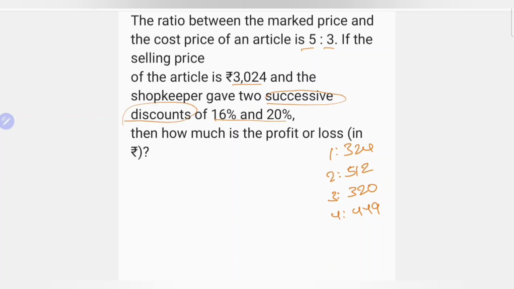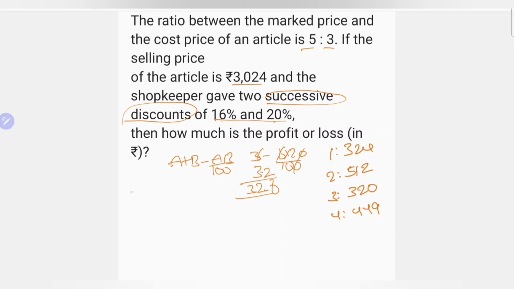The successive discount formula is A plus B minus AB by 100, that is 16 plus 20, 36, minus 16 into 20 by 100. Remember the calculation, how I can do it. 2, 16 2s are 32, 32 by 10 means 3.2. 36 minus 3.2, 32.8. Clear?